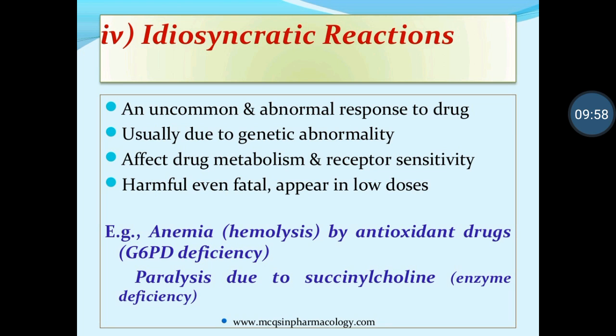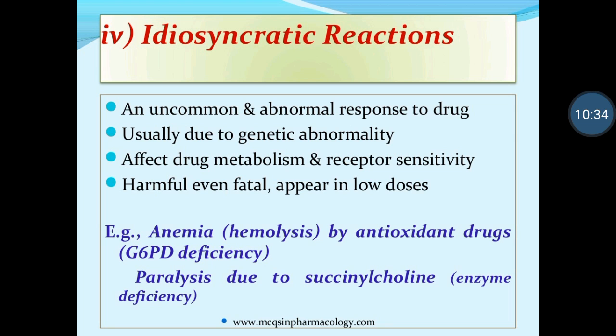When we take these drugs into the body, they can directly produce hemolysis. How do they produce hemolysis? Through G6PD deficiency. What is G6PD deficiency? It is an enzyme within the body that is used for the normal regulation of RBCs. If you take antioxidant drugs when there is a deficiency of the glucose 6 phosphate dehydrogenase enzyme, they directly cause hemolysis.